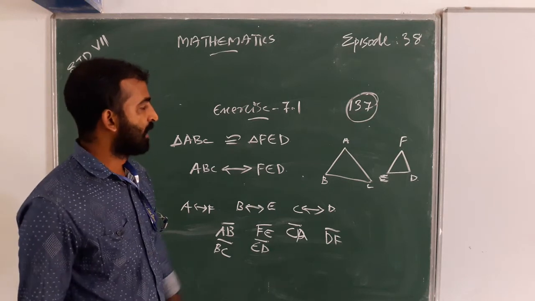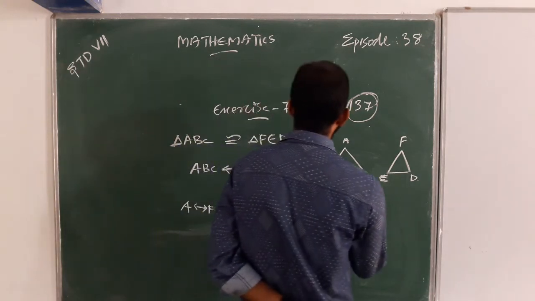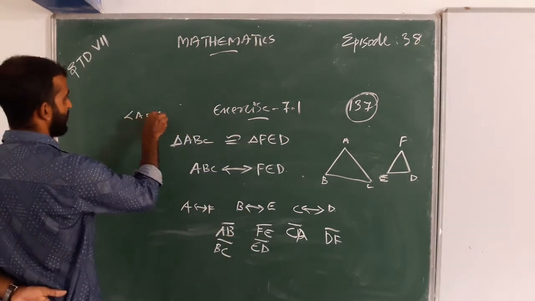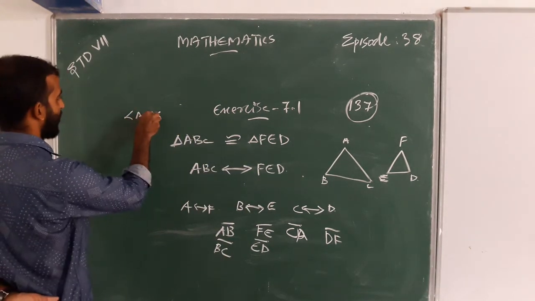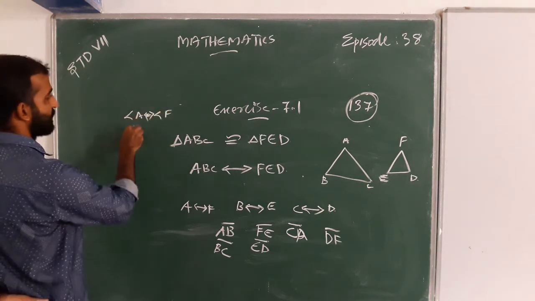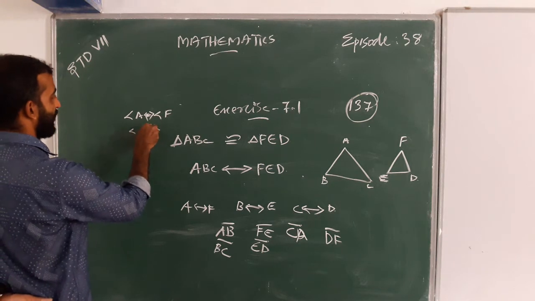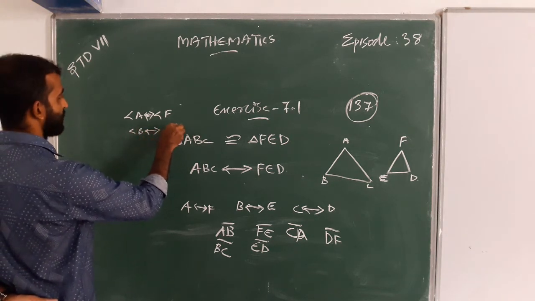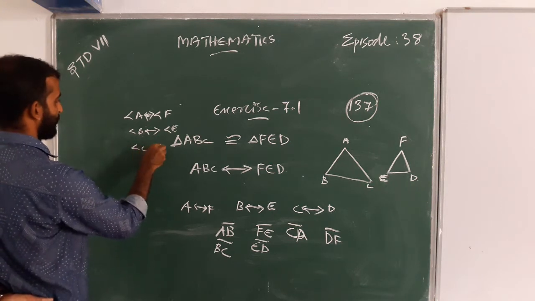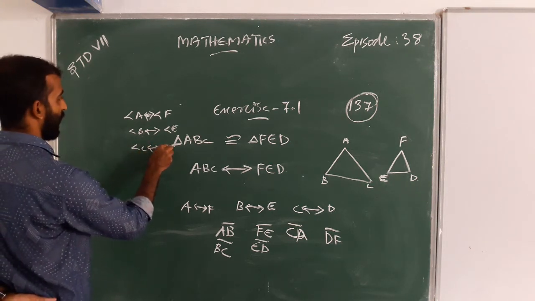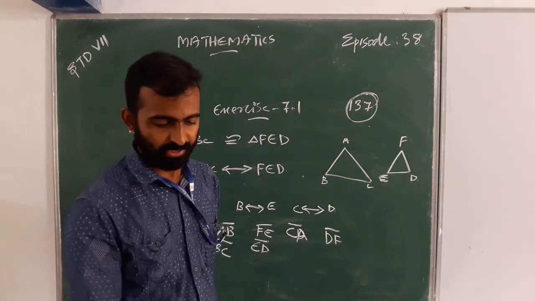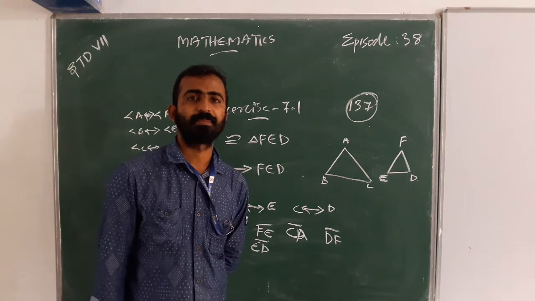And the angles: angle A corresponds to angle F, angle B to angle E, and angle C to angle D. That is the answer.